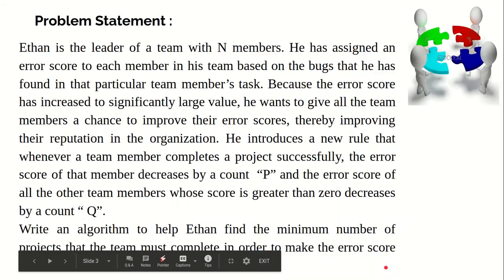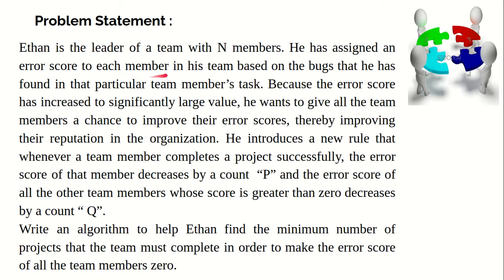Ready? Let's start. Ethan is the leader of a team with n members. He has assigned an error score to each member in his team based on the bugs that he has found in that particular team member's task. Because the error score has increased to a significantly large value, he wants to give all the team members a chance to improve their error scores, thereby improving their reputation in the organization.